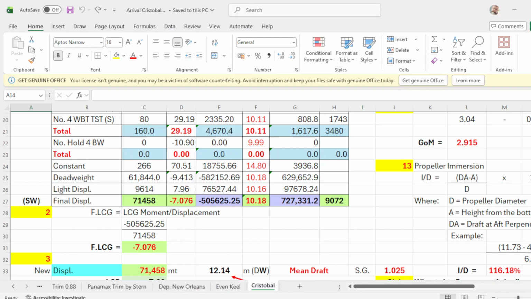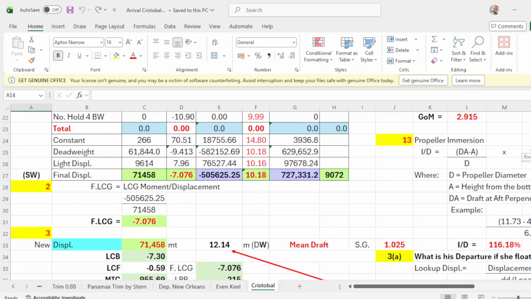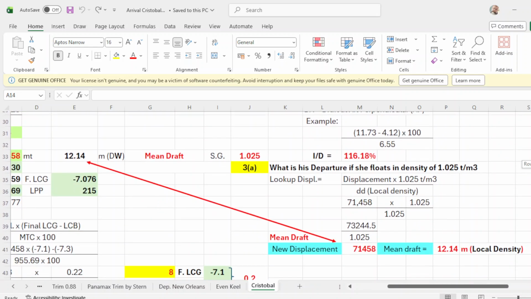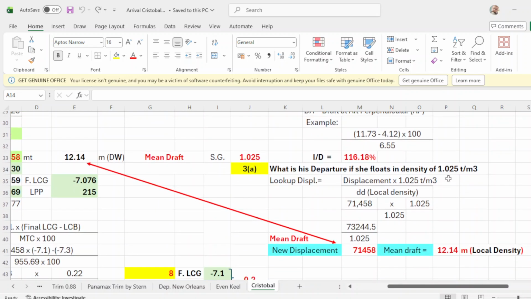With this displacement, the arrival in Cristobal is in salt water of 1.025. So what is the draft if she floats in a density of 1.025?